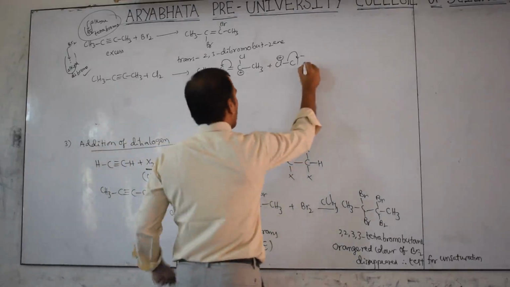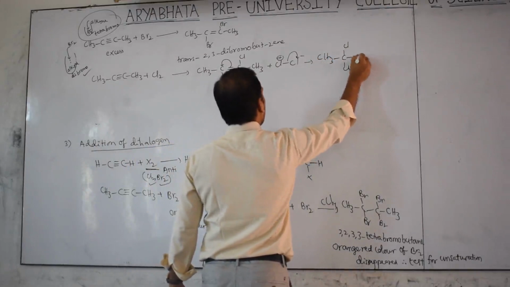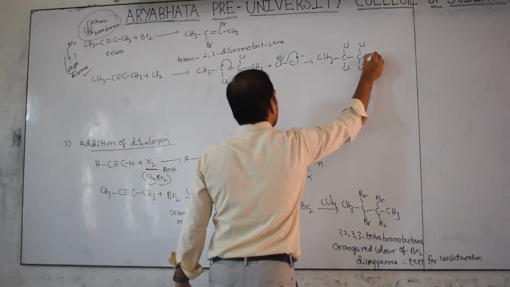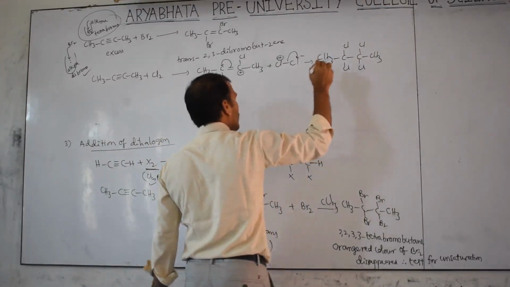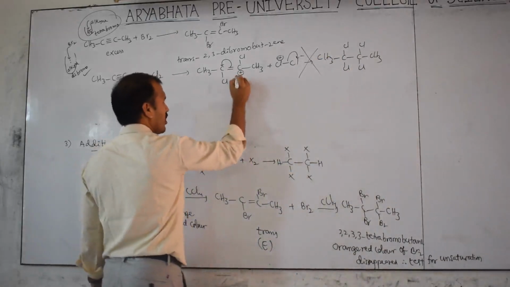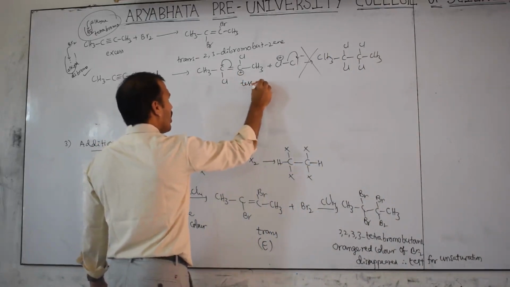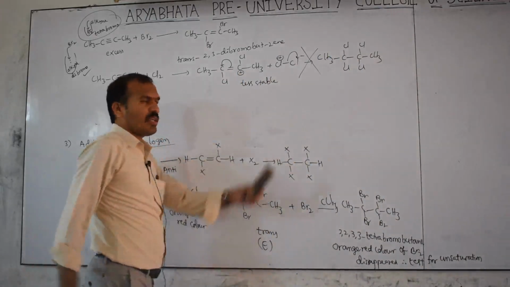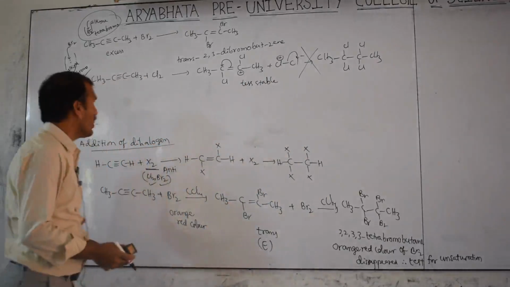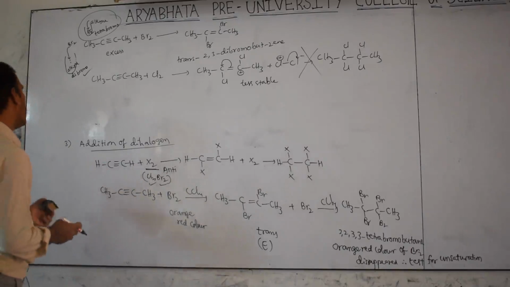So this, with Cl, Cl, Cl, Cl, CH3, is not possible, because the carbocation is less stable, and therefore that product is not possible. Clear? This is about the addition of dihalogen.